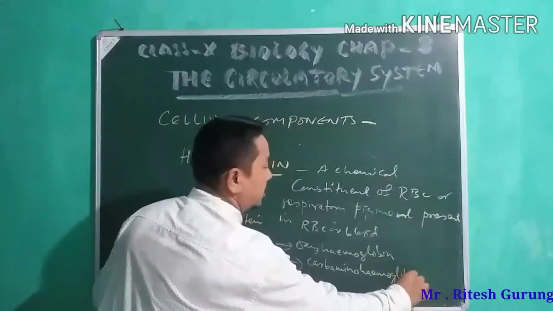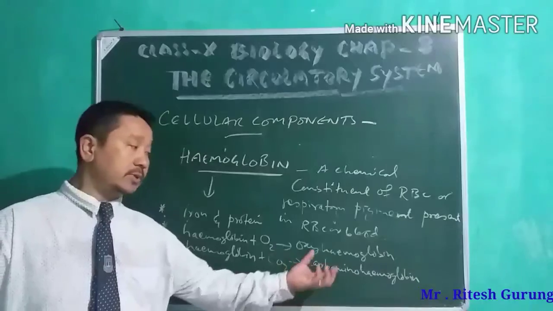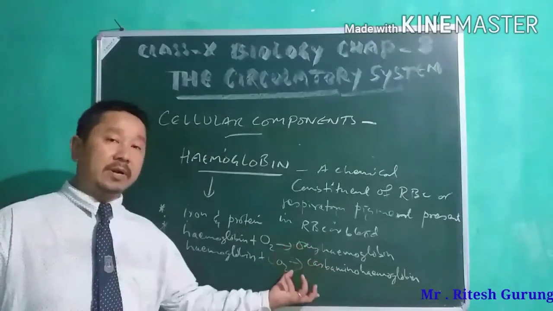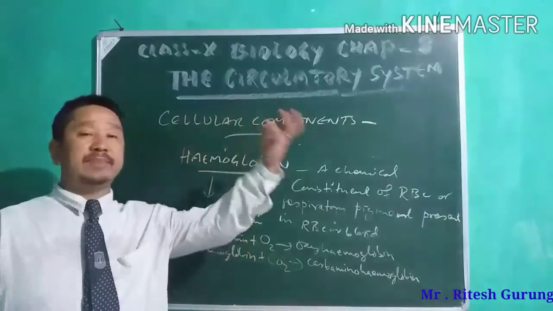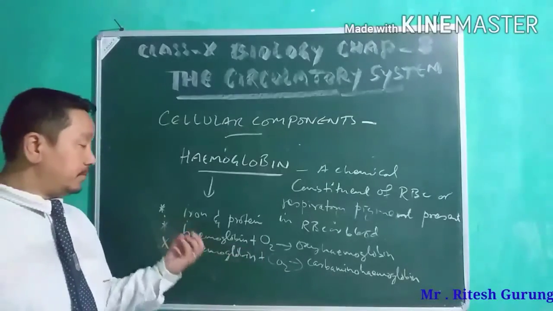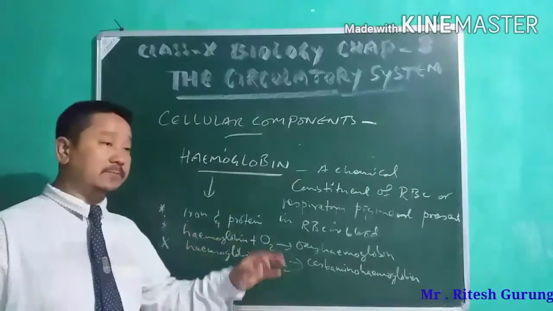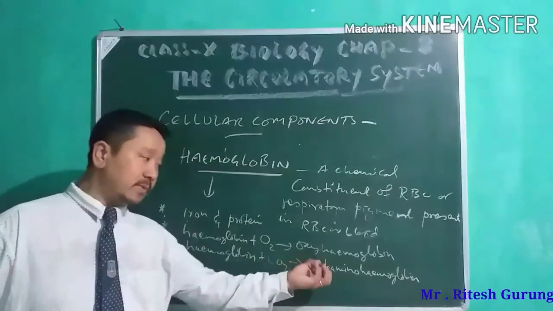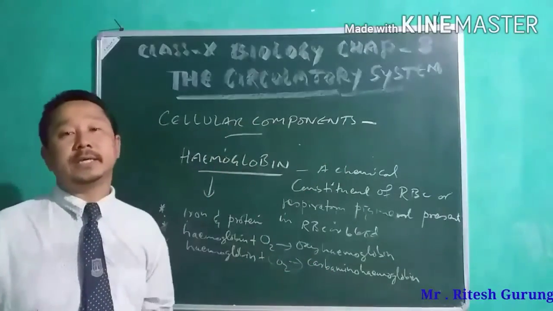So another compound is formed which is called carbaminohemoglobin. In the form of carbaminohemoglobin, this carbon dioxide will be taken back to the lungs so that it can be sent out. So this is how it happens. Hemoglobin will pick up carbon dioxide from the cells after respiration, and in the form of carbaminohemoglobin it will be brought back to the lungs, and from the lungs it will be sent out.